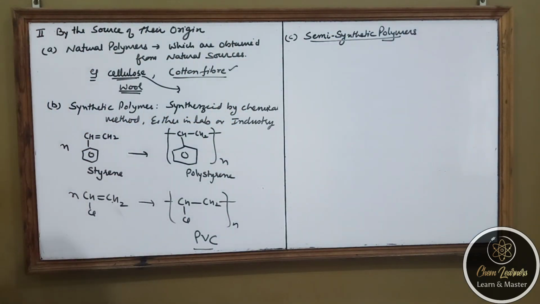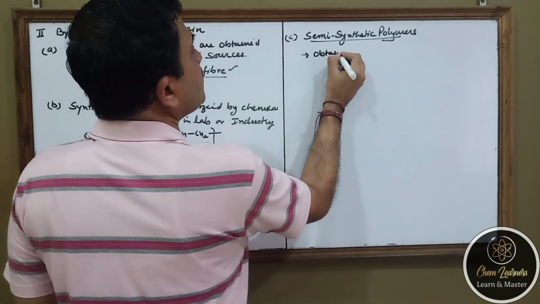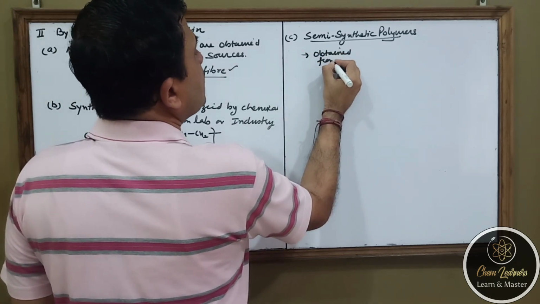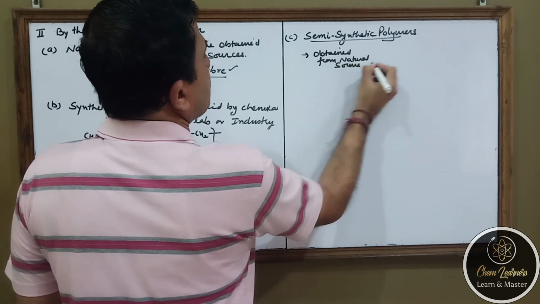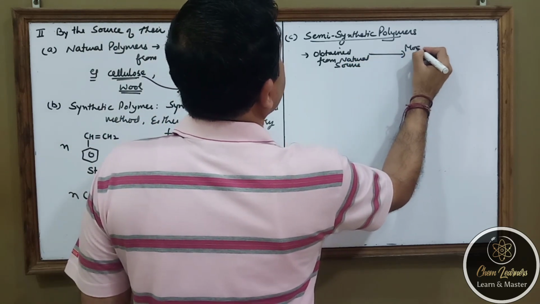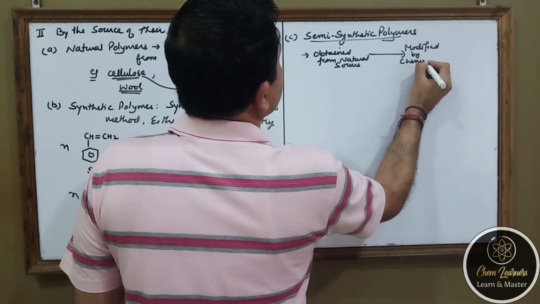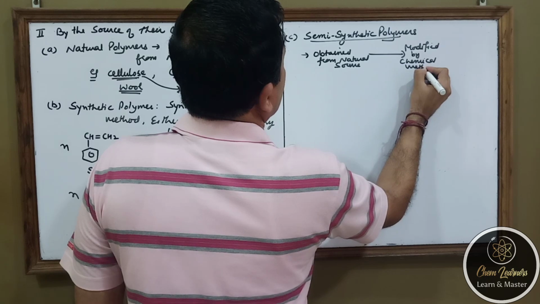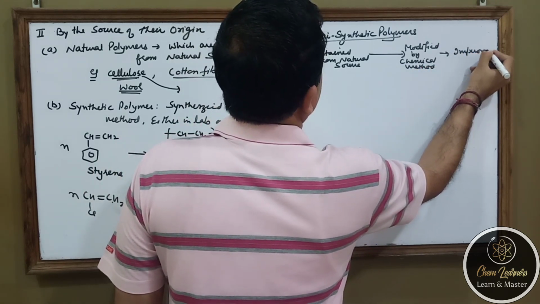Semi-synthetic polymers. Now what are these semi-synthetic polymers? Semi-synthetic polymers are those which are obtained from natural source, but they are modified by chemical methods to improve their properties.